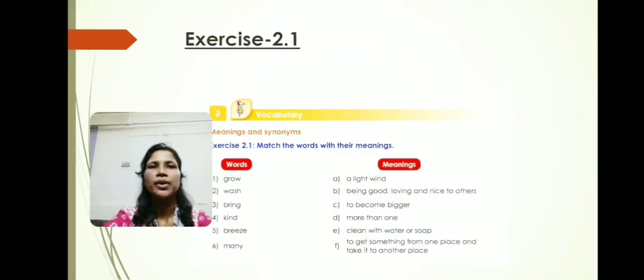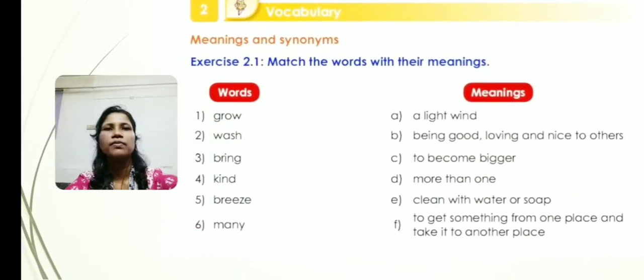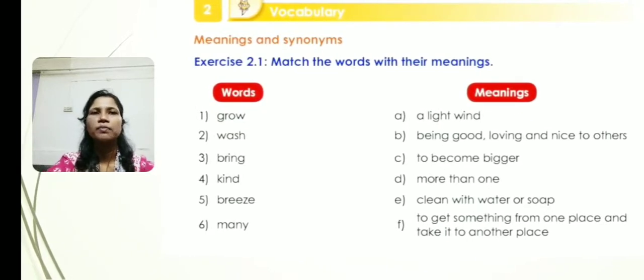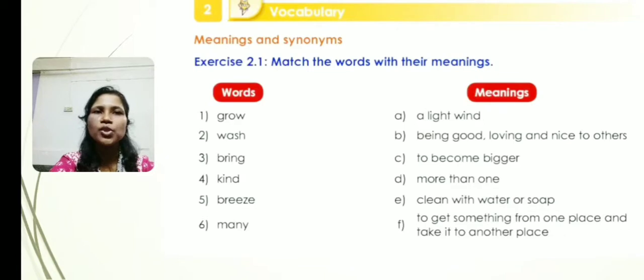Now here you can see exercise 2.1 in our textbook. Match the words with their meanings. The words are given and the meanings are there, so we have to match them with each other. The first one is grow, G-R-O-W. It will match with which one? Grow means to become bigger, option C. Next one is wash. Wash means washing, cleaning something with water or soap. Number 3 is bring. Bring means to get something from one place and take it to another place.